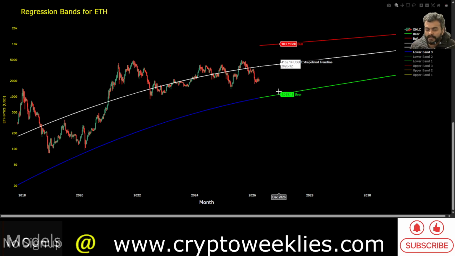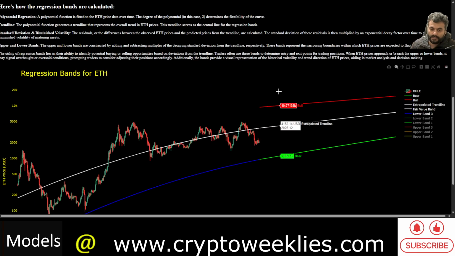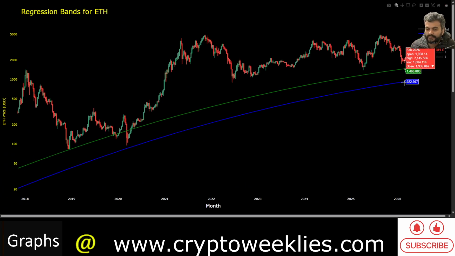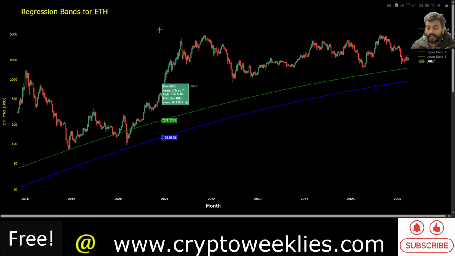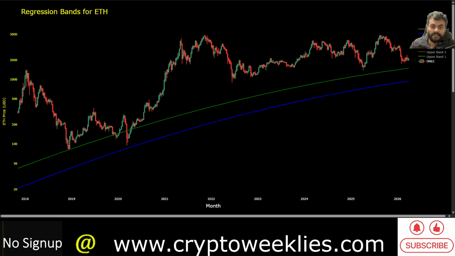Over here at around 1,100 towards the end of 2026, adding another $500 on that $1,100, the bottom for ETH on that green line could be at around 1,600 towards the end of the year 2026, which is right now at around 1,500. So a growth of $100 in the rest of 2026, the 9 months of 2026, is not too outlandish. So that could be one area of bottom at around $1,600 for ETH.